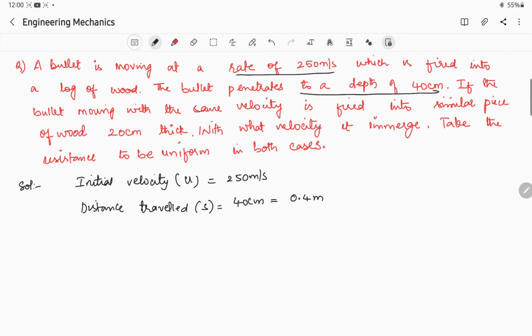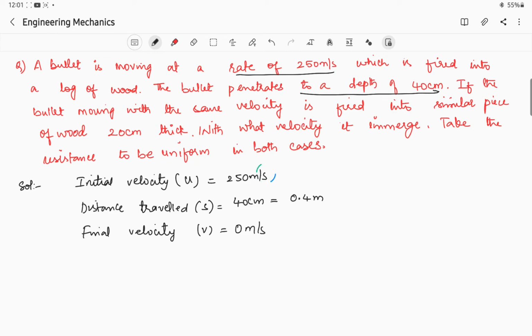So what will be the final velocity? Final velocity v is equal to 0 meter per second, because after traveling 40 centimeter it has been stopped.